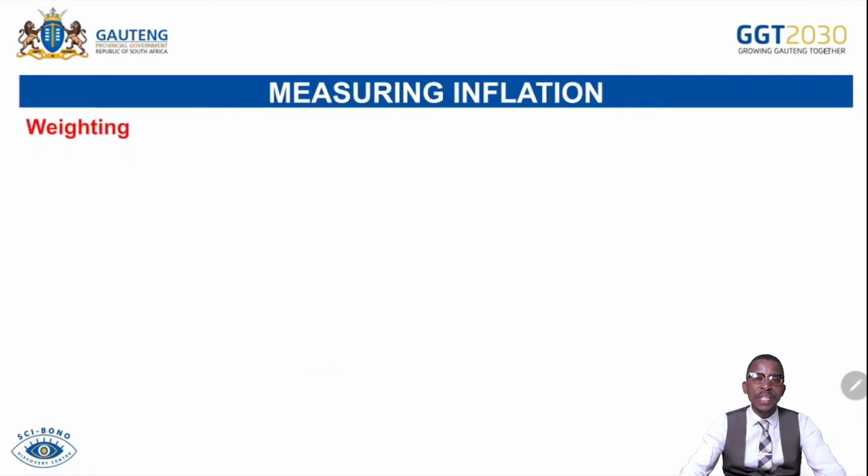We continue with weighting. When we talk about weighting, we are referring to the comparison between two goods or services based on their monetary value. Maybe one is selling a car, one is selling a house. It depends on the value of both of those items. The house is 3 million, the car is 500,000. How many times can the car be multiplied to get to the value of the house? That's what we call weighting. We weigh the monetary value of two goods or services.